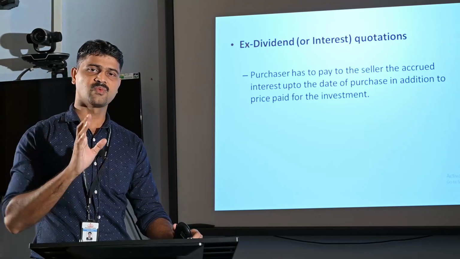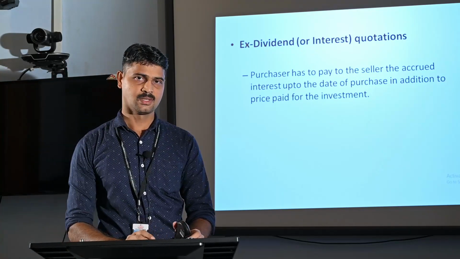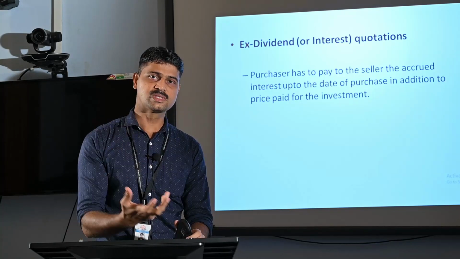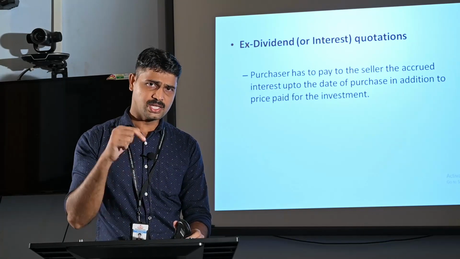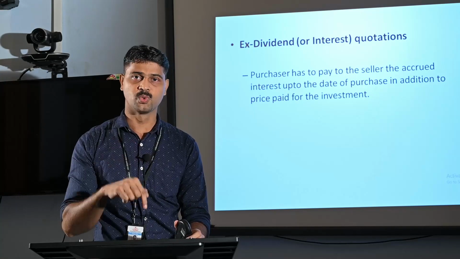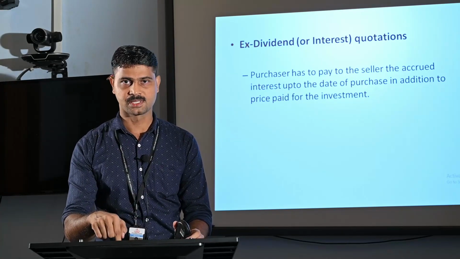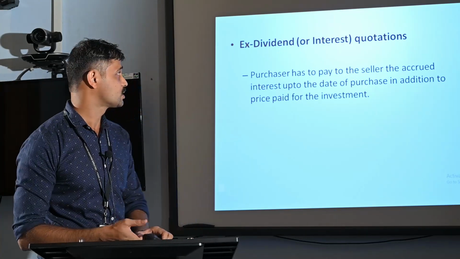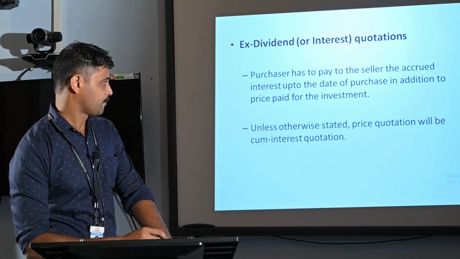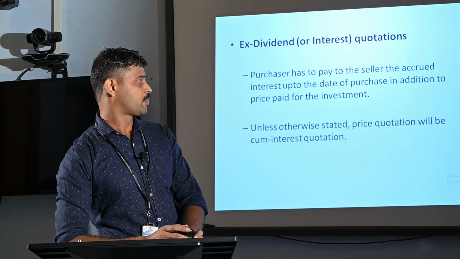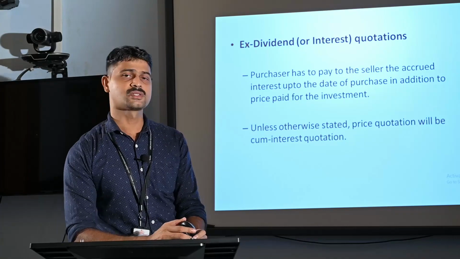That means rupees 120 is only the purchase price or normal price, that is exclusive of the interest. In addition, he has to pay interest for 2 months, for April and May months. That is the case of the ex interest or ex dividend quotations. Unless otherwise stated, price quotation will be cum interest quotation.